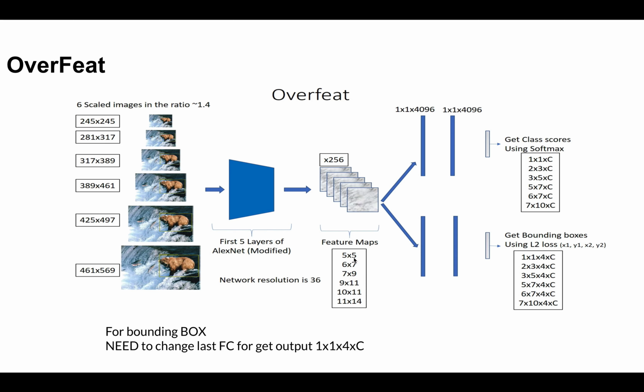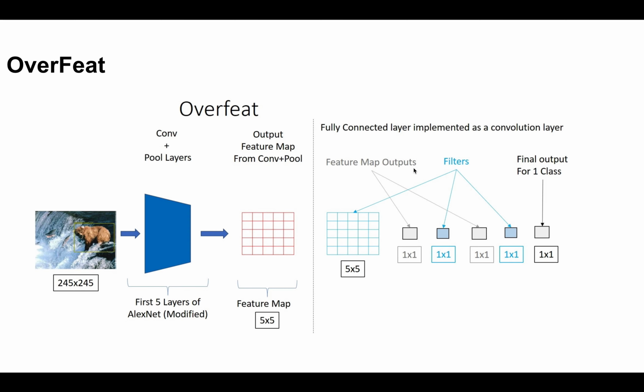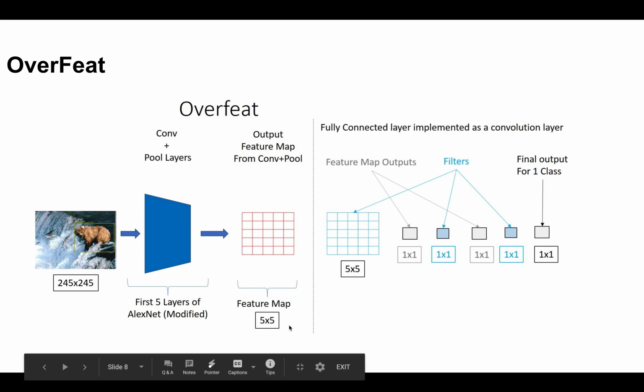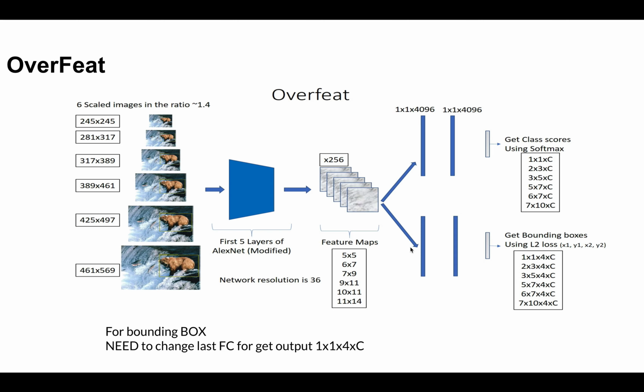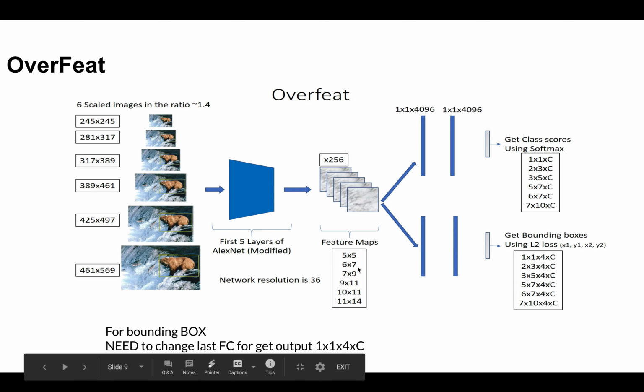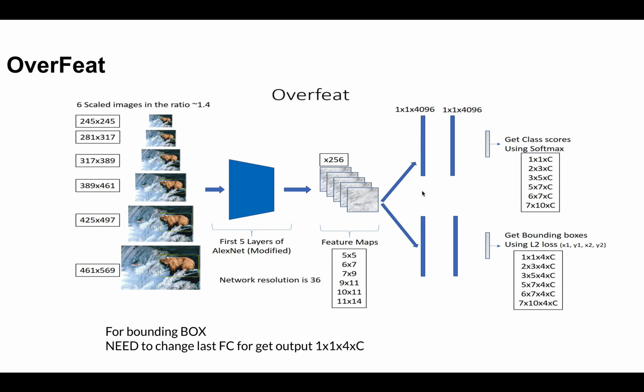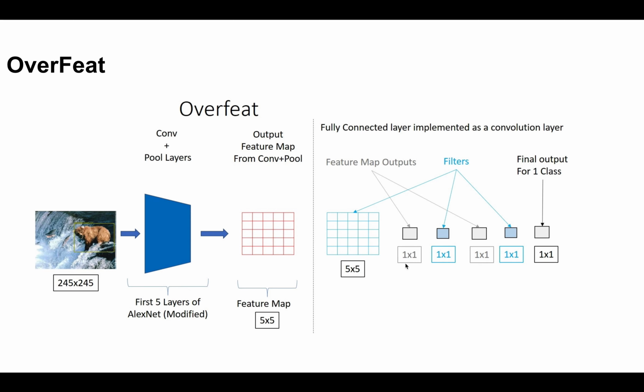For example, the first input is 5x5 and the depth is 256. Then, as an example, we convolve 5x5. So the first is 5x5, convolve with 5x5, and we get the result 1x1. The same thing happens if you take 6x7: you get an output of 2x3. Here you get 2x3, then convolve with 1x1, and again you get 2x3, and finally we get 2x3 times C.